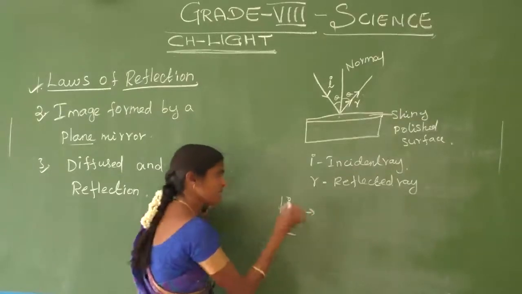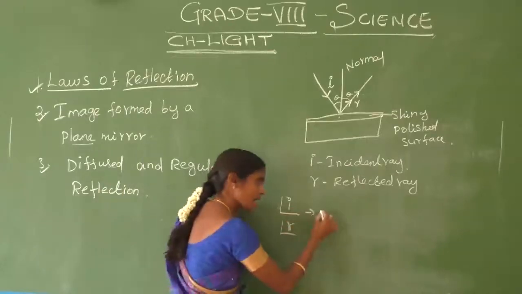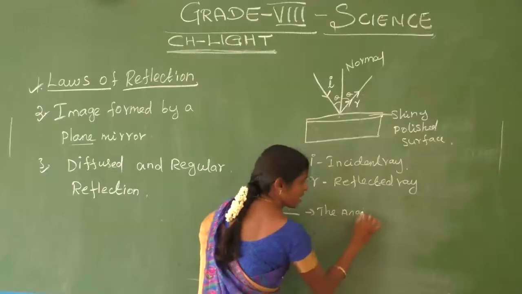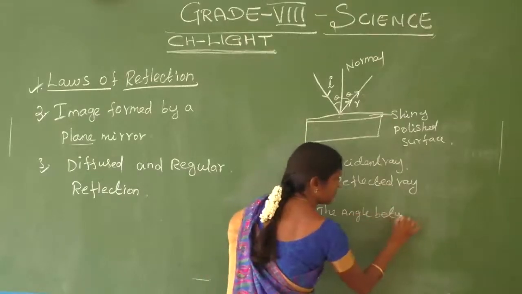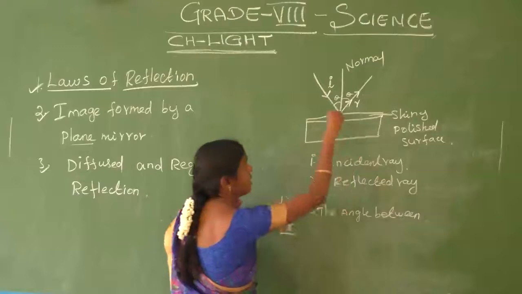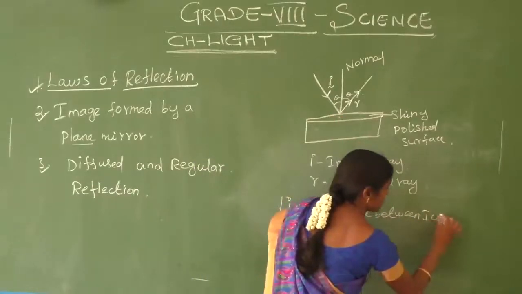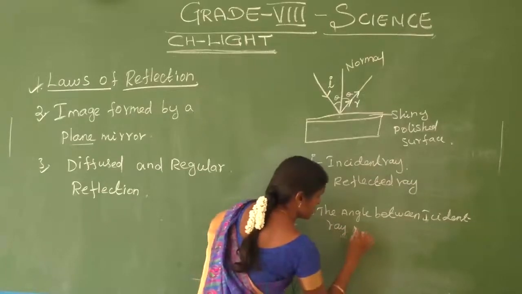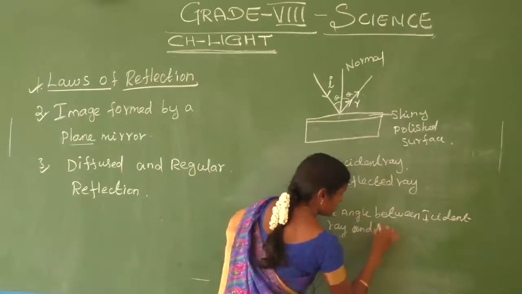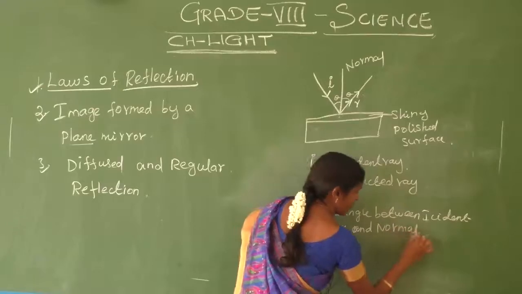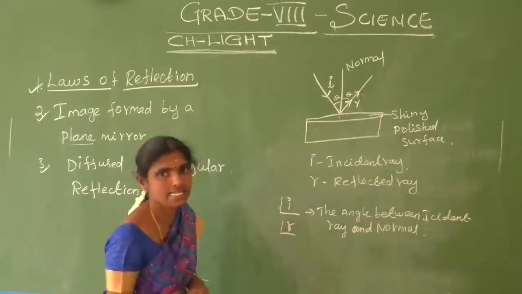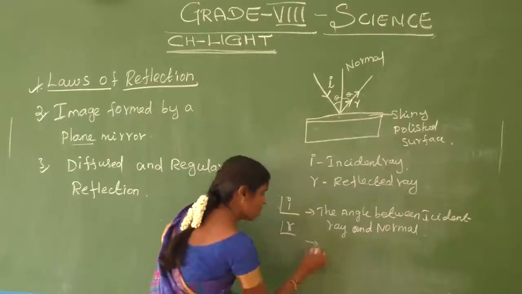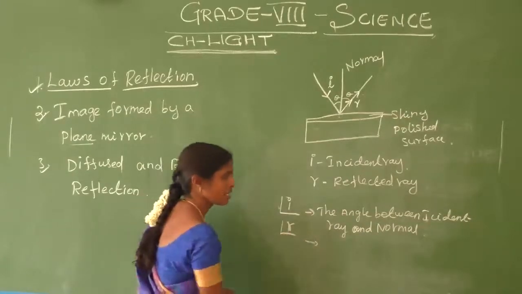What is meant by the incidence angle? The angle between the incident ray and normal is called the angle of incidence. Next, what is meant by the angle of reflection?